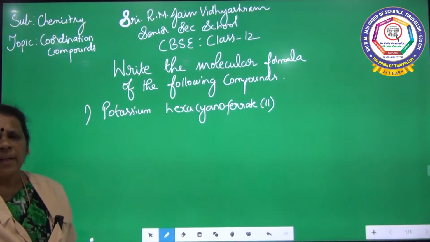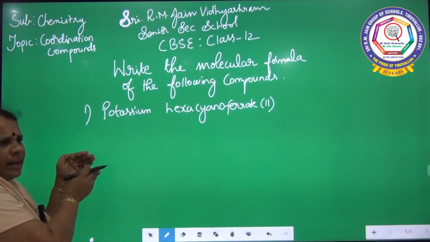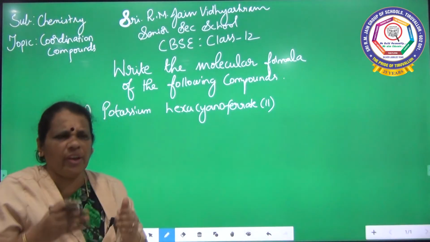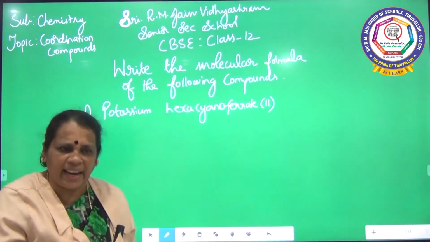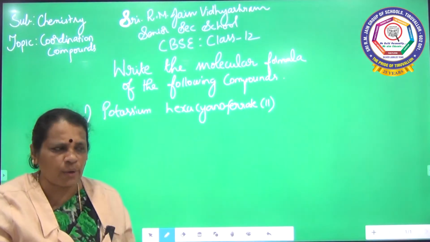Here we are going to see what is a counter ion and what is the coordination entity. First we will mark the counter ion and coordination entity. Then I will help you how to write the molecular formula.